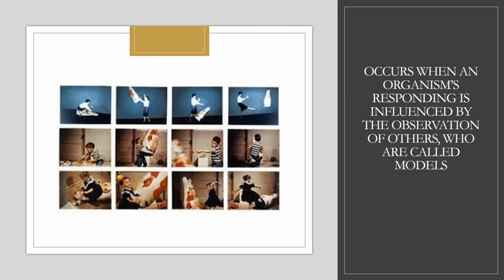Later, when each child was allowed to play in the room with a variety of toys, including the Bobo doll, those in the first group behaved more aggressively, and those in the second group behaved more gently than those in the third group. The children in the first group not only mimicked many of the aggressive actions that they had observed in the model, but also improvised many new aggressive actions of their own and directed them toward other toys as well as toward the Bobo doll.